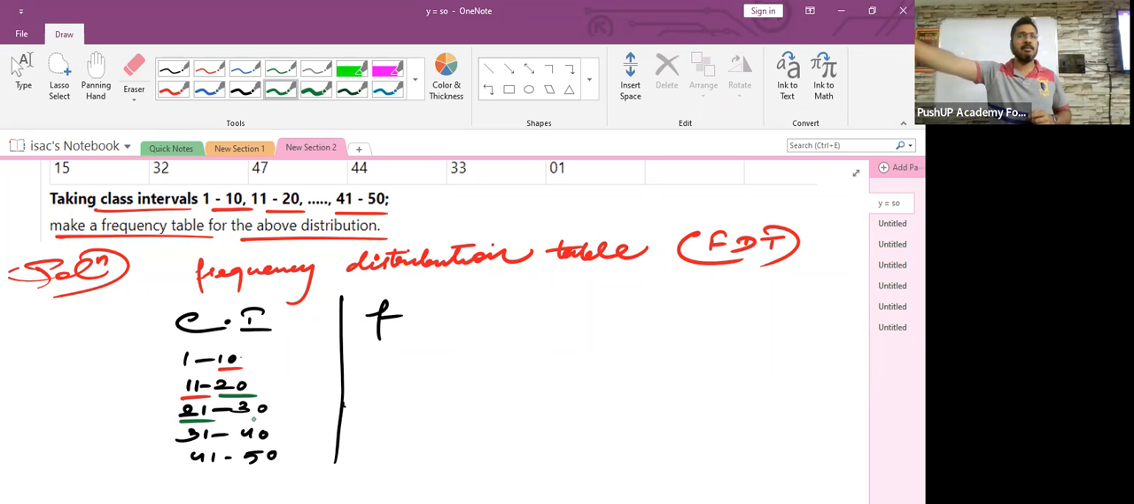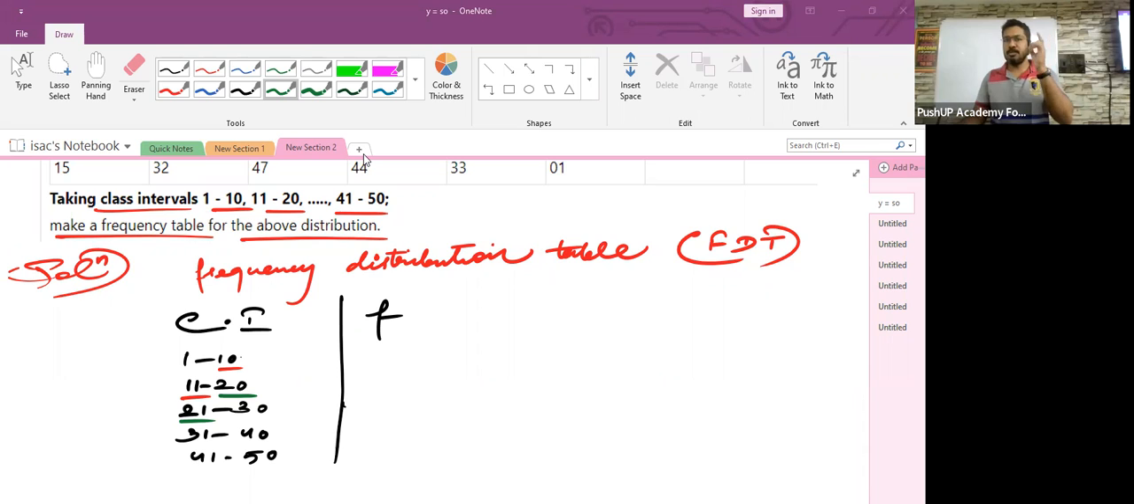All right? Because I took a lot of effort. I took a 1.5 hour session only to teach you this. And still, if you are not able to answer, it's a shame on you guys. Okay? Is that clear? This is a discontinuous class interval.